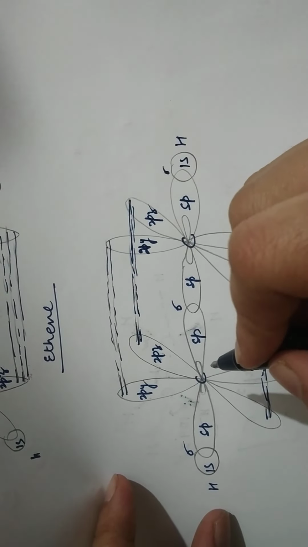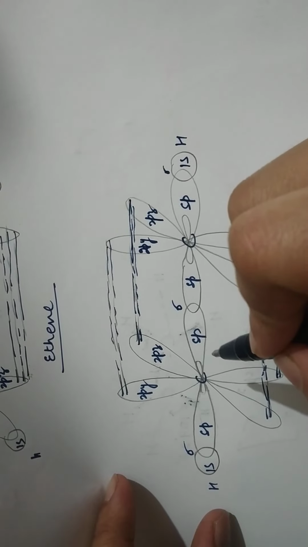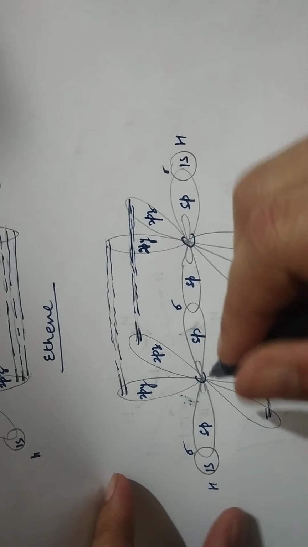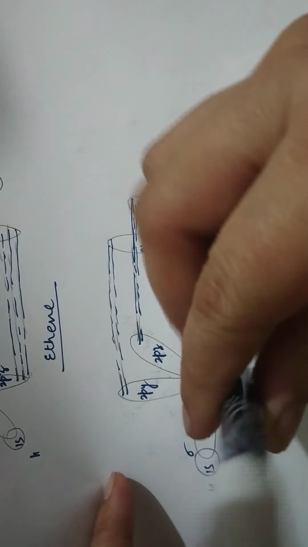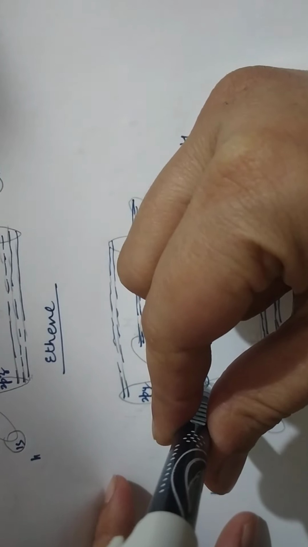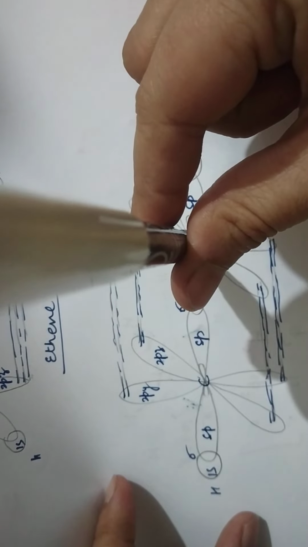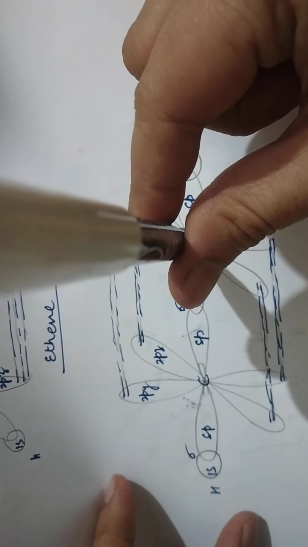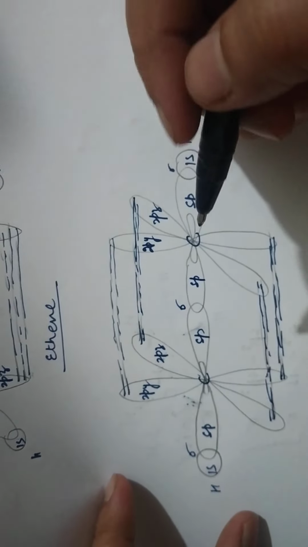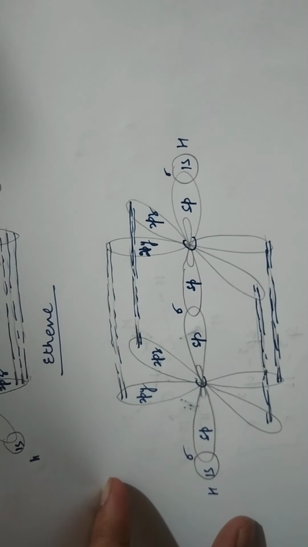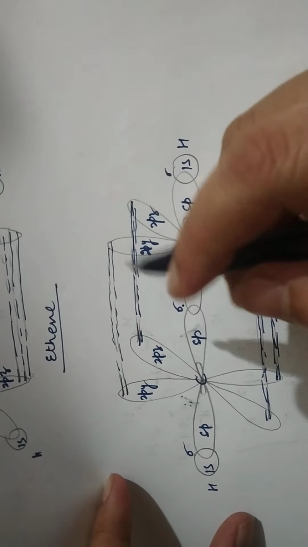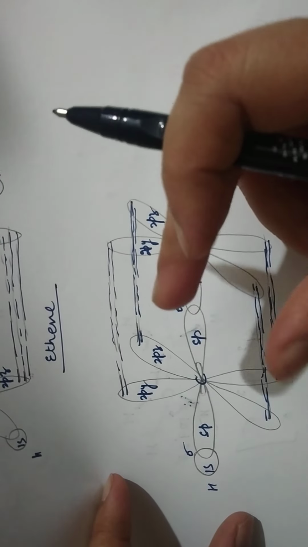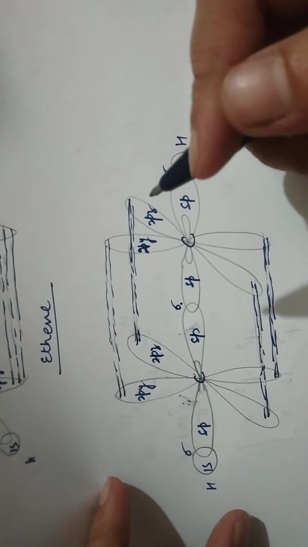That means if y is lying in the plane, the z will be lying like this, the way I am keeping the pen just above the carbon atom. So when these 2 pi clouds spread around this sigma overlap, it will form a cylindrical geometry. Let me show you.